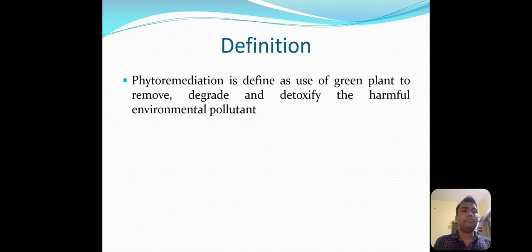That's the simple definition of phytoremediation: the use of green plants to remove, degrade and detoxify harmful environmental pollutants.